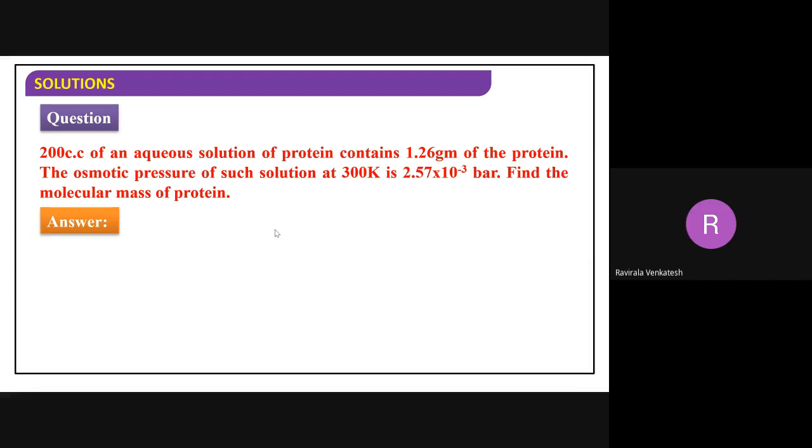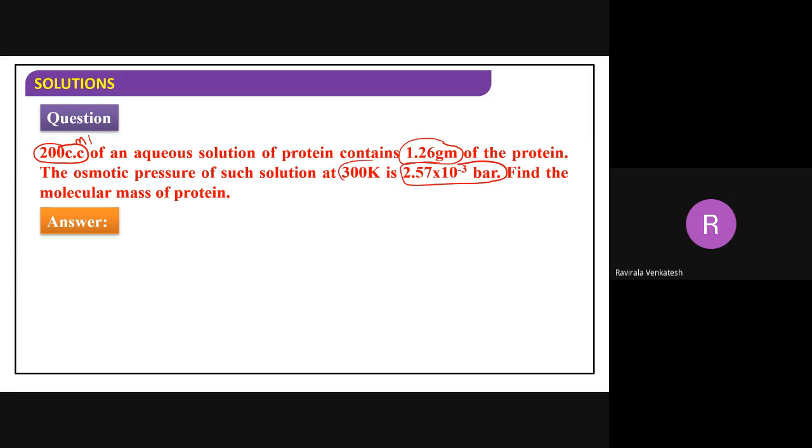Now, a question: 200 centimeter cubic, that is 200 ml, of an aqueous solution of protein containing 1.26 grams of protein. The osmotic pressure of the solution is 2.57 into 10 to the power minus 3 bar. Temperature is given. Find the molar mass.